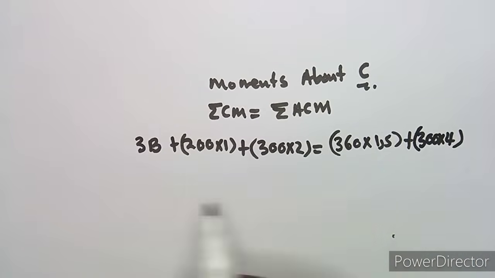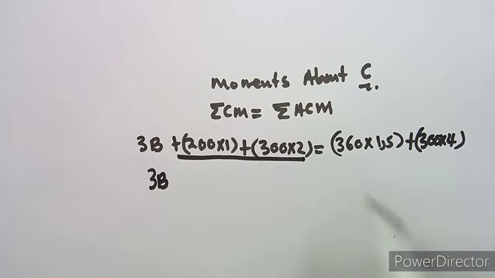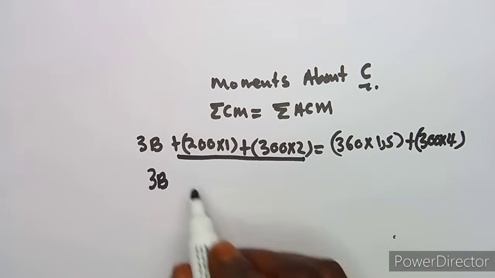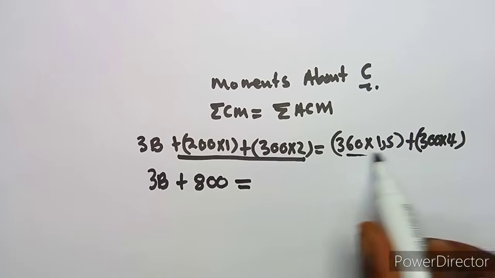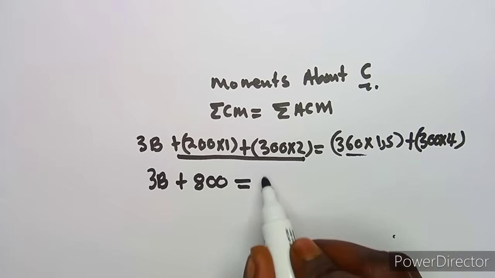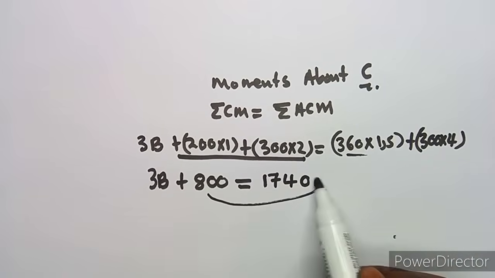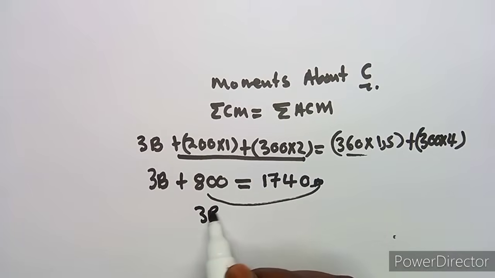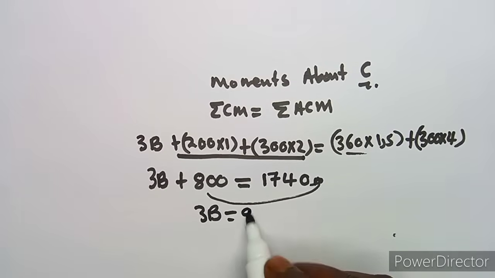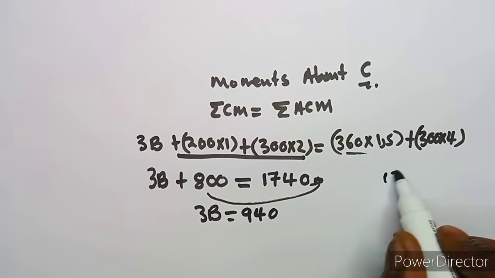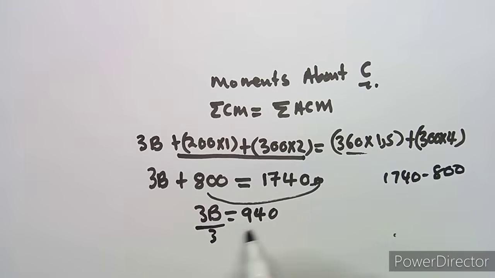All right, so that's what we have, guys. So as we can see, all we need is to combine everything here. So this is going to give us 800 if we combine properly, which is going to give us, we add here, which is going to give us 1740. So definitely I have to subtract this on the other side of the equation, and we are going to obtain 940. In this case, 1740 minus 800 from your calculator, divide by 3.